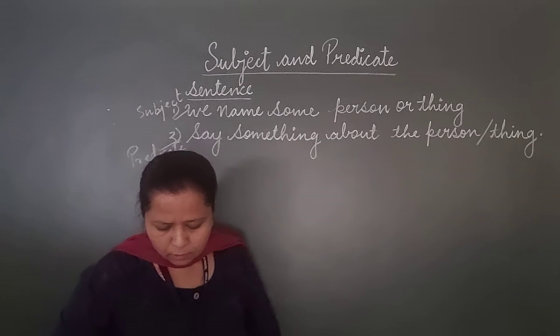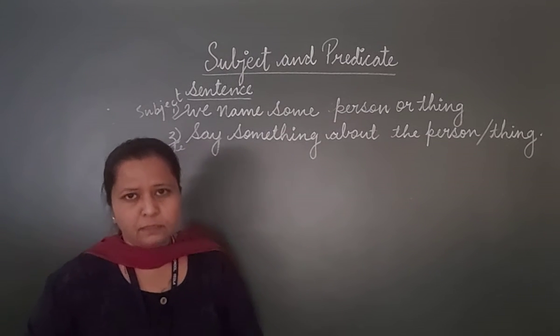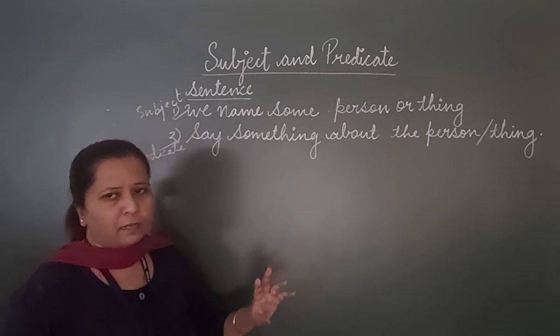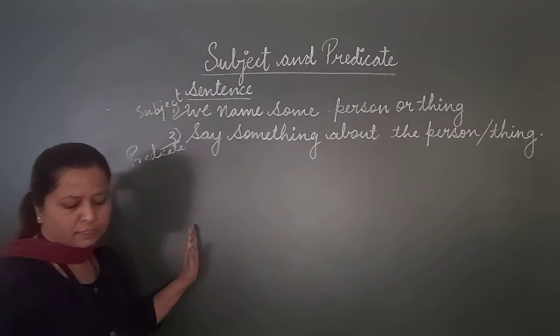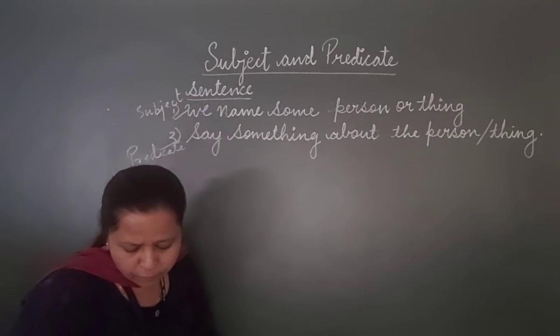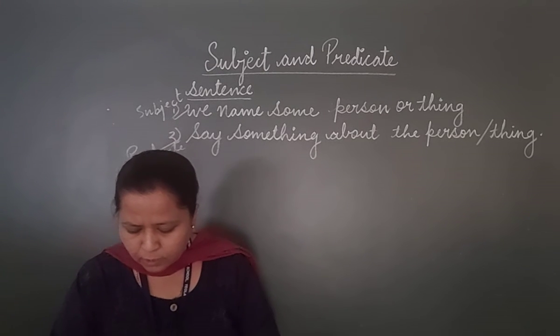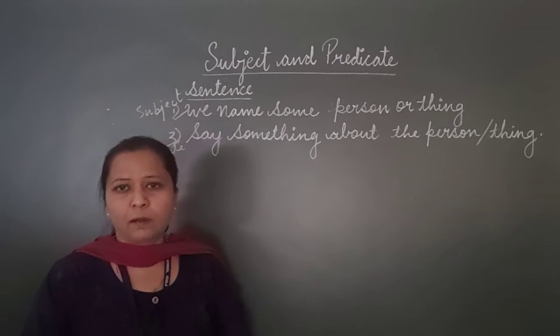So hence, in short, we can say every sentence has two parts. The first part is the person or thing we are speaking about.